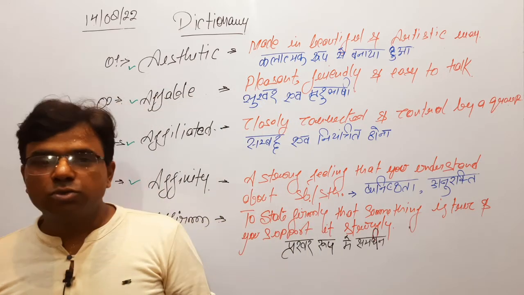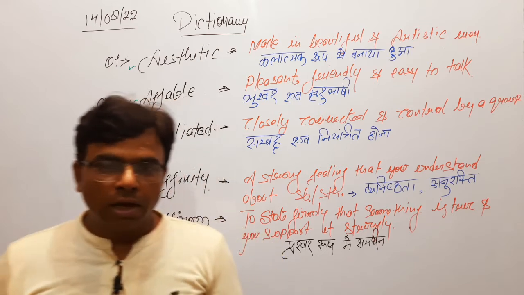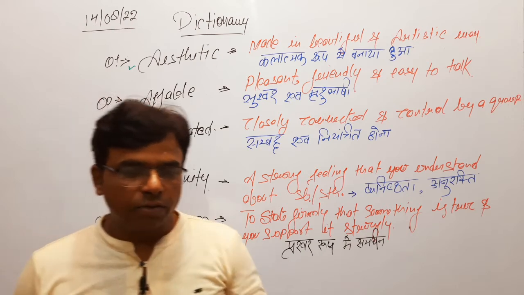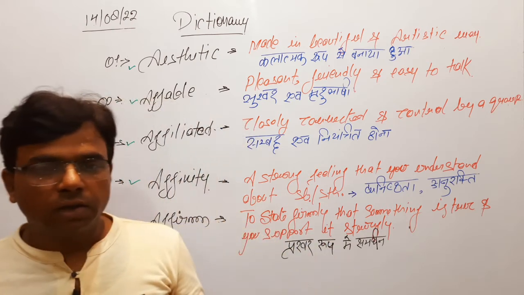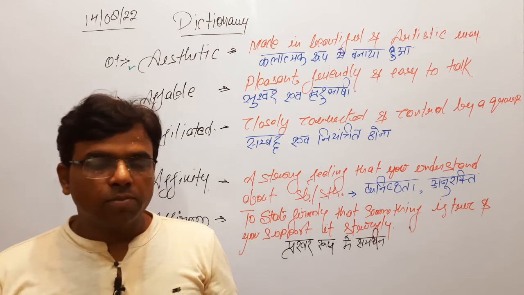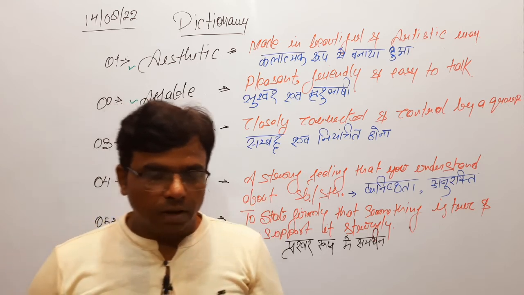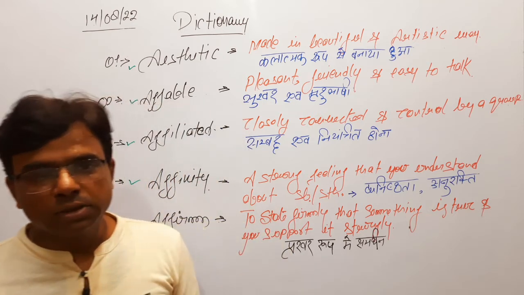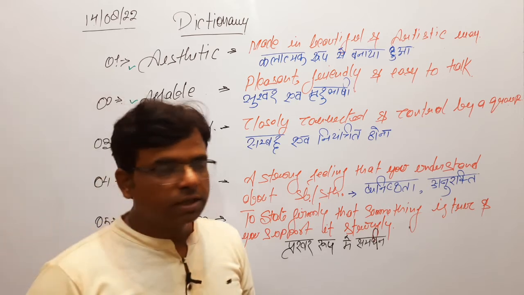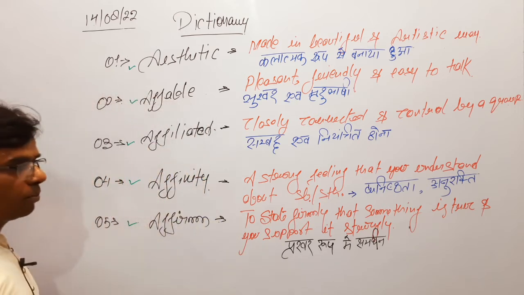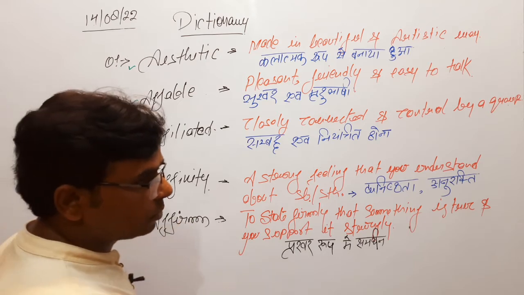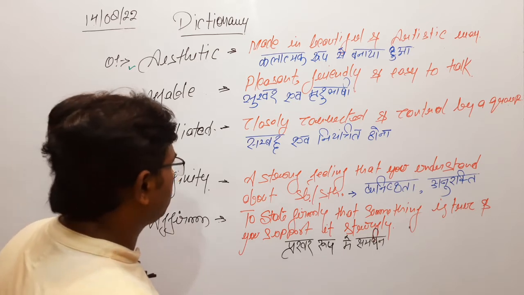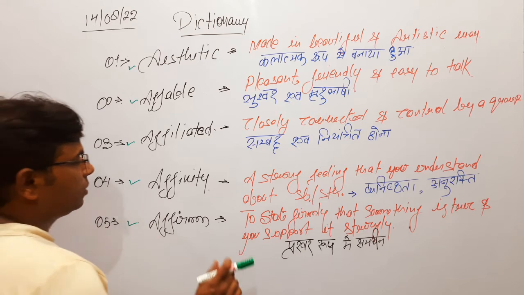The group puts forth some conditions: the uniform will be given by us, you have to sell that uniform. All the syllabus will come from our organization, all the books will be printed at our printing press, and you have to buy them, and you just earn the commission on those uniforms and books along with your fee charges. A particular proportion of your fee will be deposited in the bank account of the organization which is providing the affiliation. So, closely connected and controlled by a group.